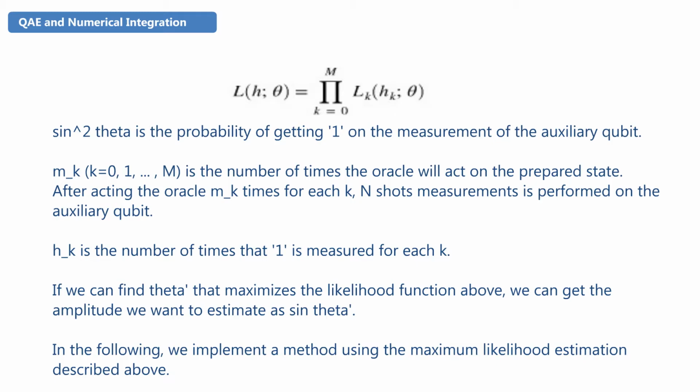m_k, k equals 0, 1, and so on. m_k is the number of times the oracle acts on the prepared state. After acting the oracle m_k times for each k, N_shots measurements are performed on the auxiliary qubit. h_k is the number of times that 1 is measured for each k. If we can find θ that maximizes the likelihood function above, we can get the amplitude we want to estimate as sin θ. In the following, we implement a method using the maximum likelihood estimation described above.